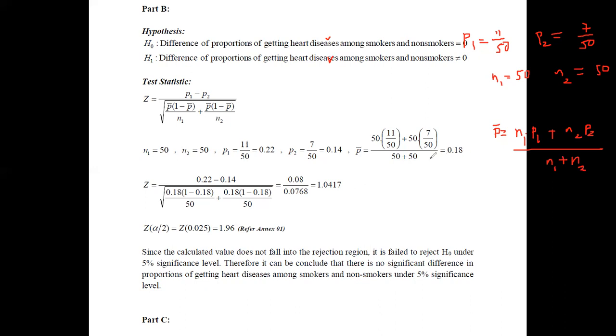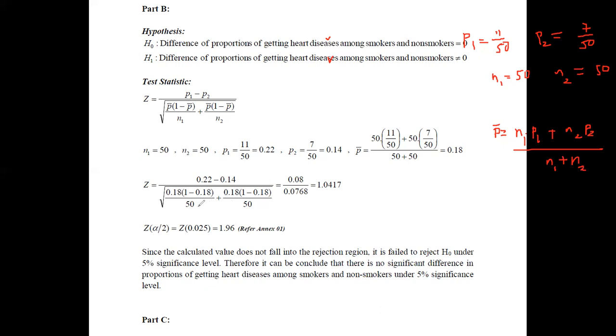Now all the numeric values for all the necessary terms have been identified. Therefore, you can substitute these values in this equation. The substitution will be in this form: 0.22 is the value for P1, 0.14 is the value for P2, and the other quantities have to be substituted accordingly.